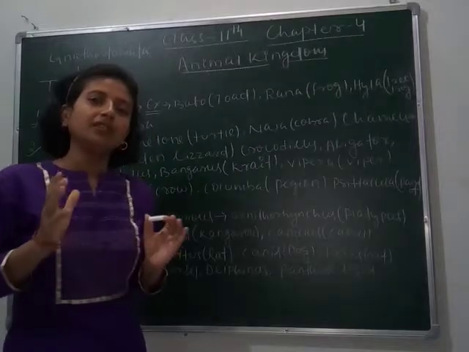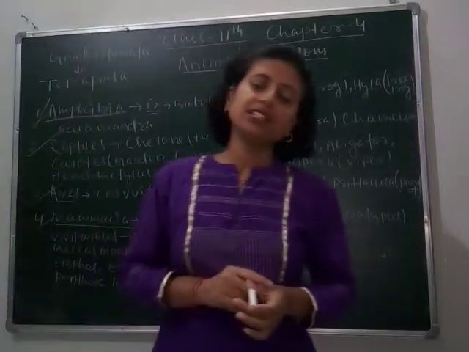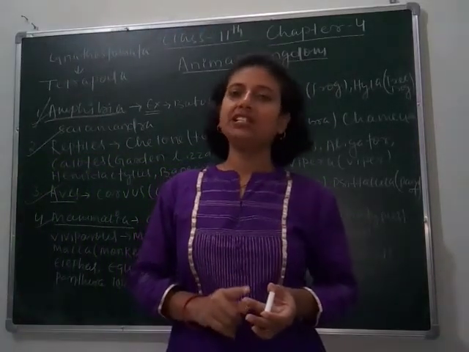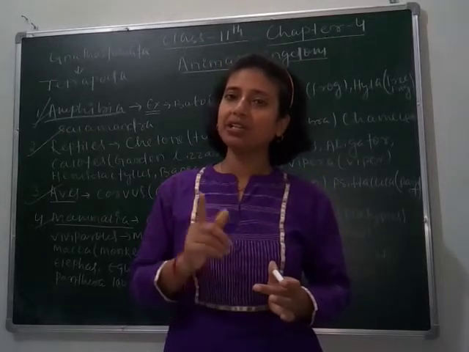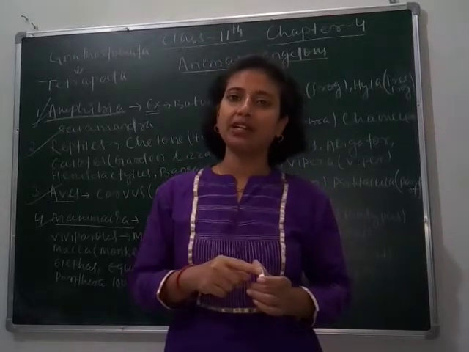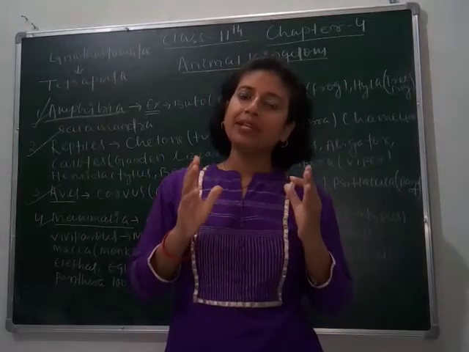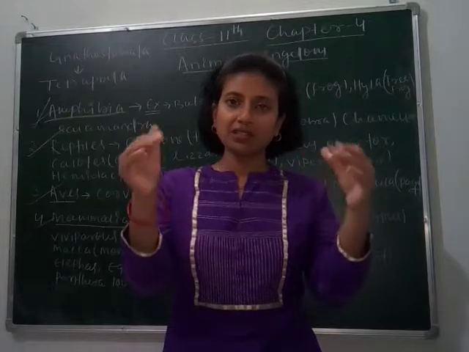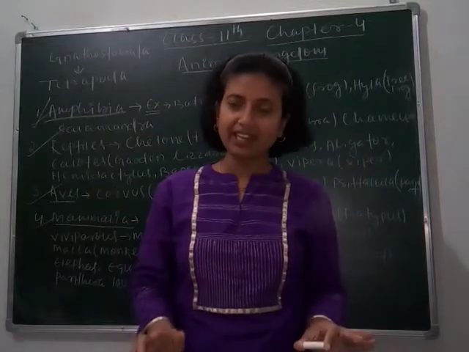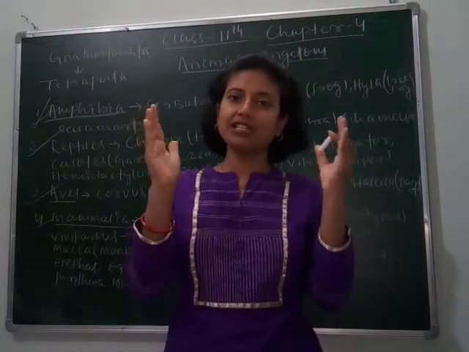So listen carefully. First, they have a 3-chambered heart. We have studied that in pisces they have a 2-chambered heart, but here they have a 3-chambered heart. They bear 4 limbs, 2 are forelimbs and 2 are hind limbs, where the forelimbs are what we consider as hands.